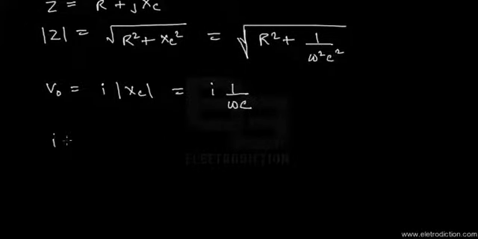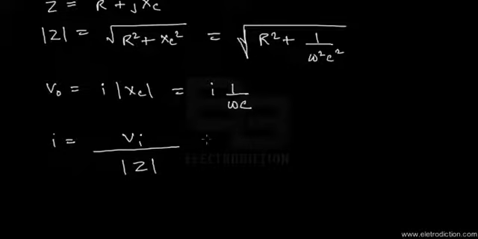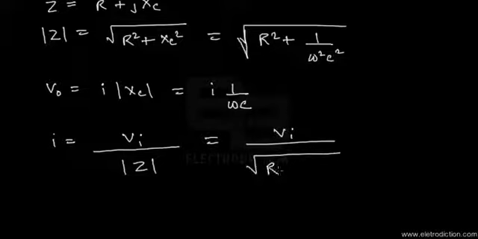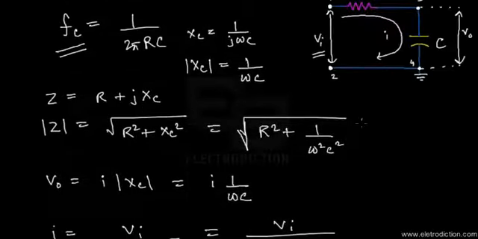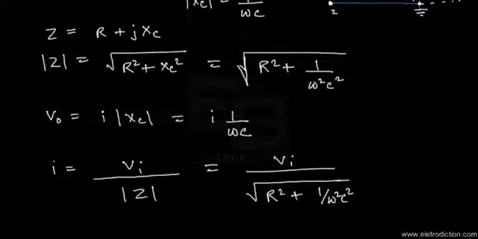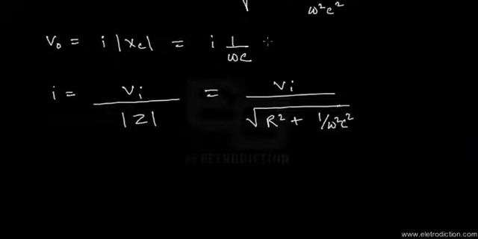The current in this circuit would be given by the input voltage divided by the modulus of the impedance which we obtained. So it'll be equal to Vi divided by root over of R squared plus 1 by omega squared C squared. That's exactly what we had found for this impedance. Now we go back to this equation in terms of Vo.